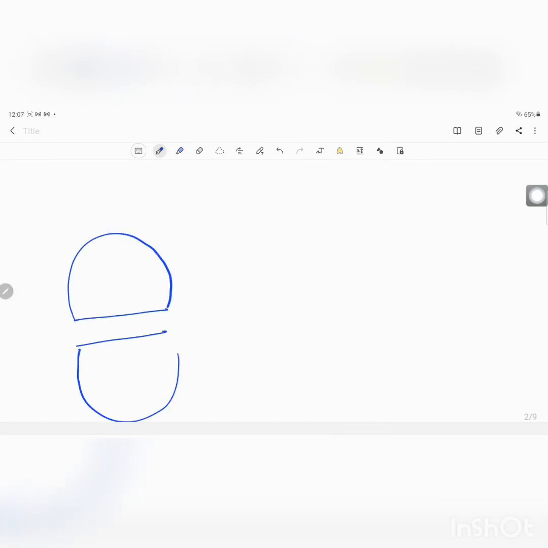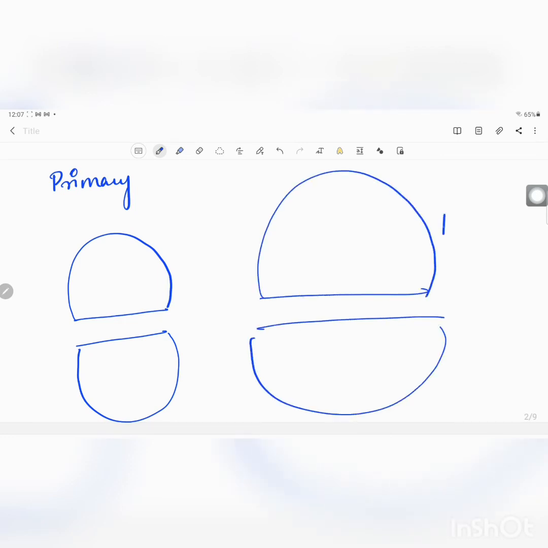Now we will see the number of teeth present in the primary dentition and the number of teeth present in the permanent dentition. For example, this small one we take as the primary, and this big one we consider as the permanent one. We divide our complete jaw set into the upper jaw and the lower jaw.